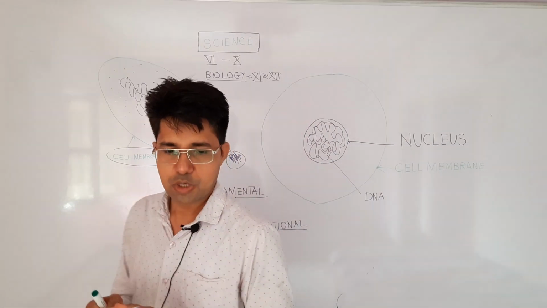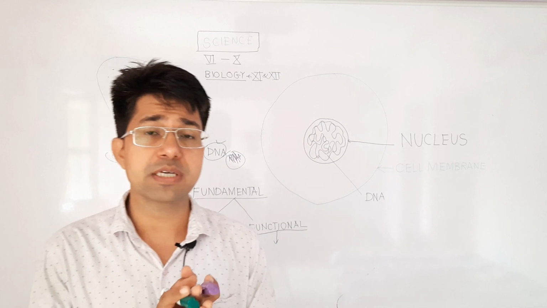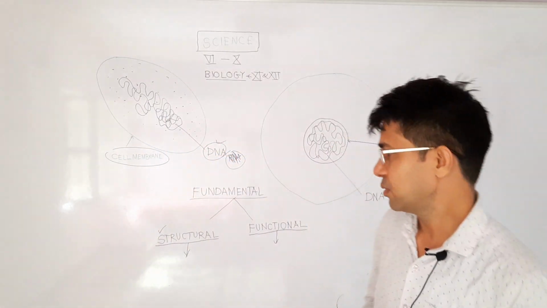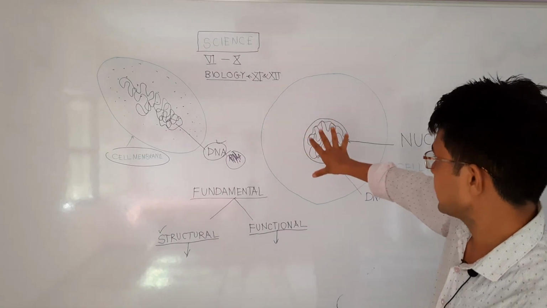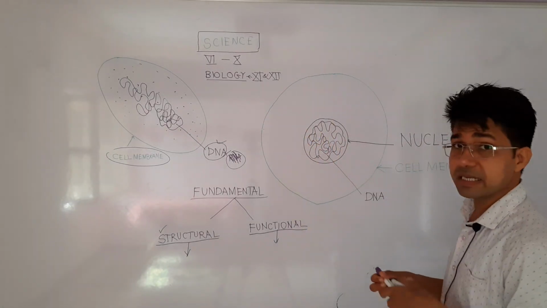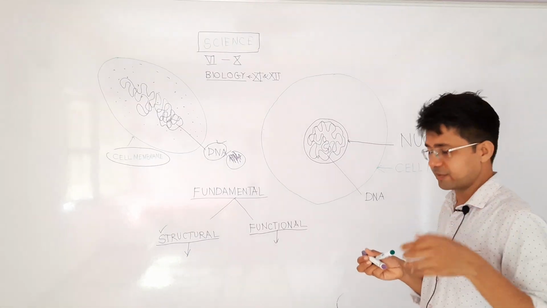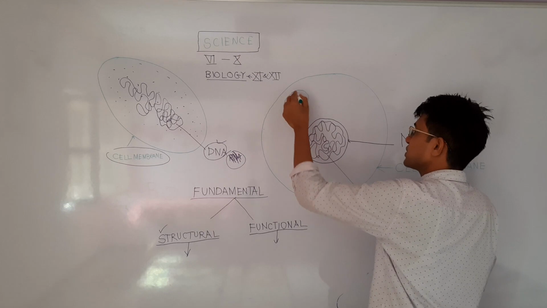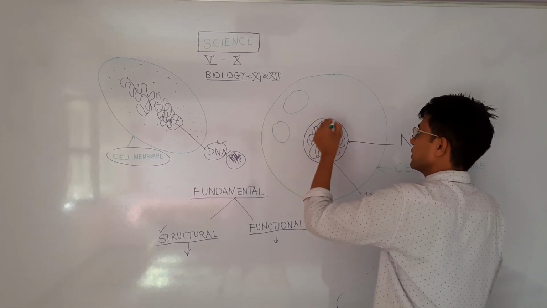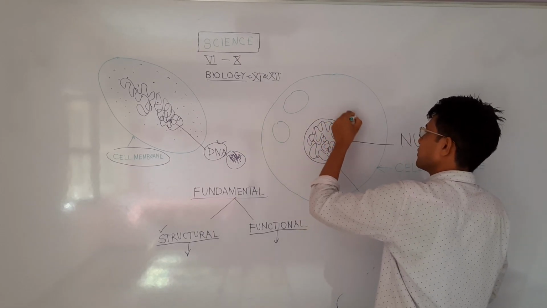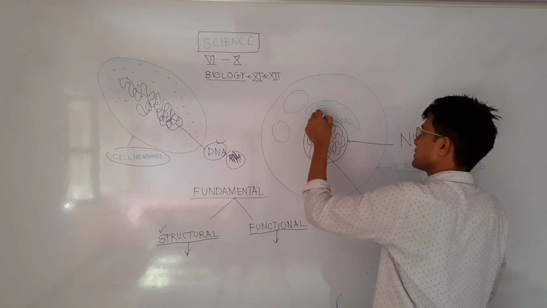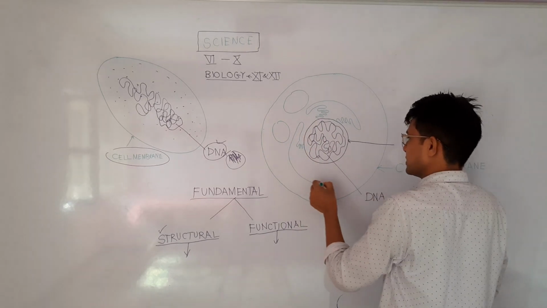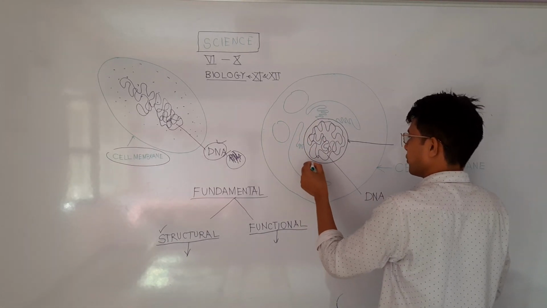Again I am repeating, all living organisms, all living structures, any living thing you can imagine in your mind is made up of cells. Okay, and if you see plants and animals, which we see very commonly in living organisms, these cells have some compartments or some chambers inside. We will learn names of these compartments in different classes, but let me tell you very simply that this cell has many membrane-bound compartments.